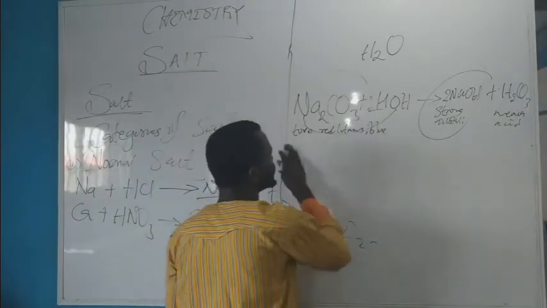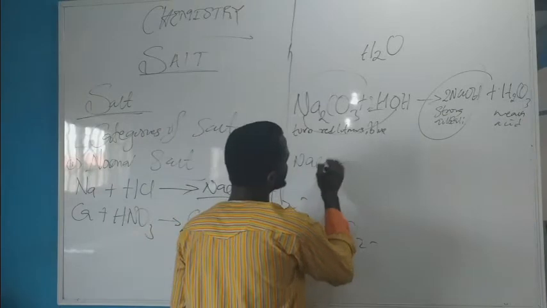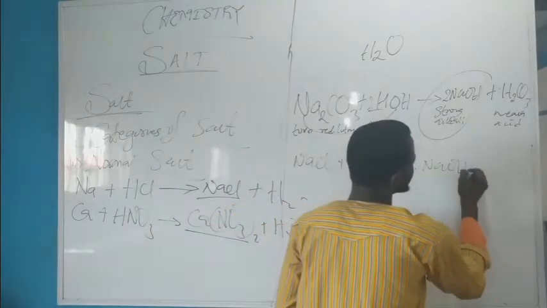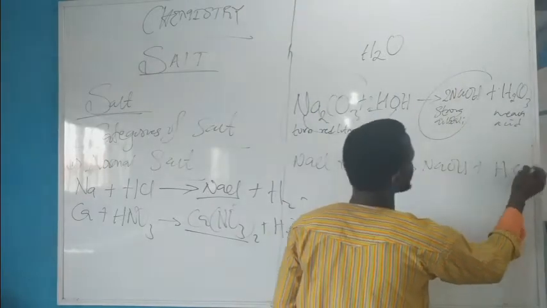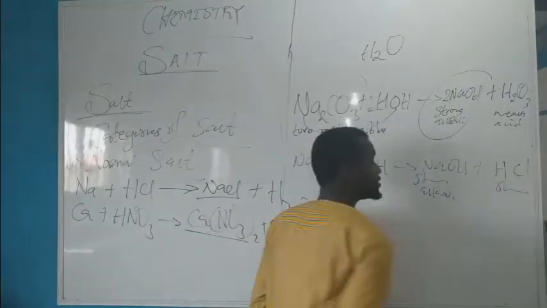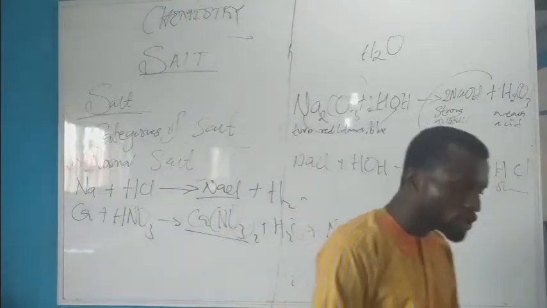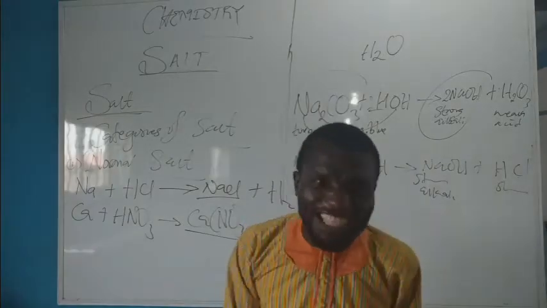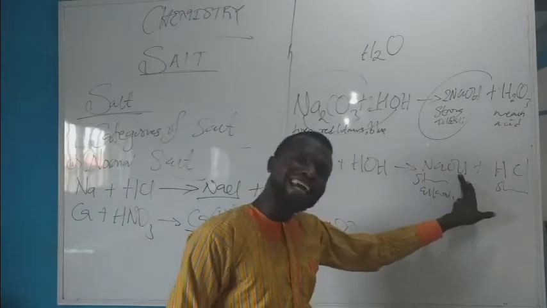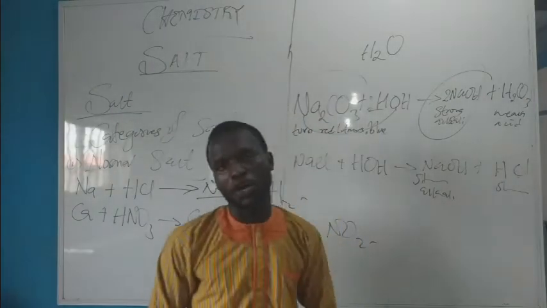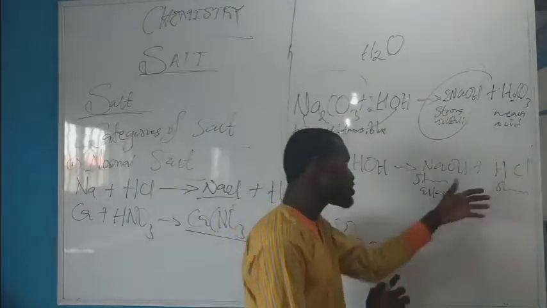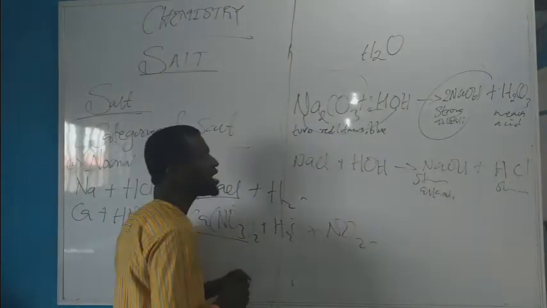Then another example I would like to give you: sodium chloride plus HOH gives sodium hydroxide plus HCl, strong alkaline, strong acid. You can see both are strong. Which means the solution will contain essentially equivalent amounts of hydroxide ion and hydrogen ion. Since both are strong alkaline and strong acid respectively, they will neutralize, making sodium chloride a neutral salt.